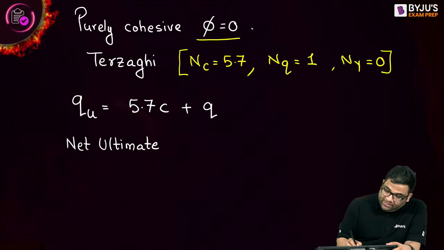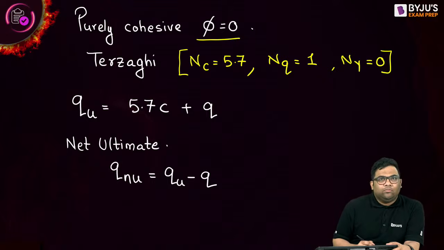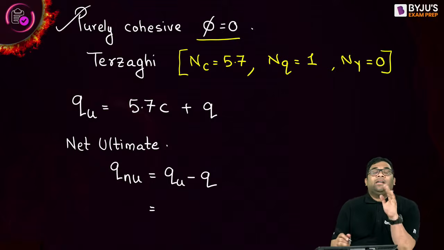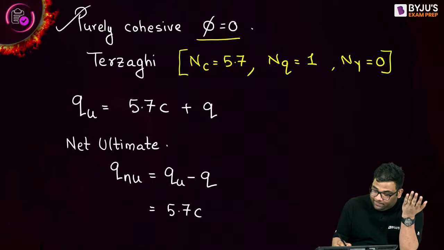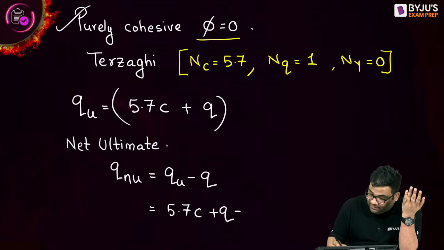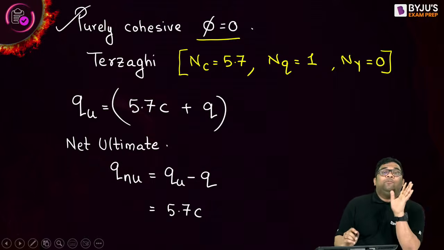Net ultimate bearing capacity, Qnu, is equal to Qu minus small q. If I put the condition for purely cohesive soil and find the net bearing capacity, it will be 5.7C plus q from Qu, and then minus q. So this also gets cancelled, and I get only 5.7C.